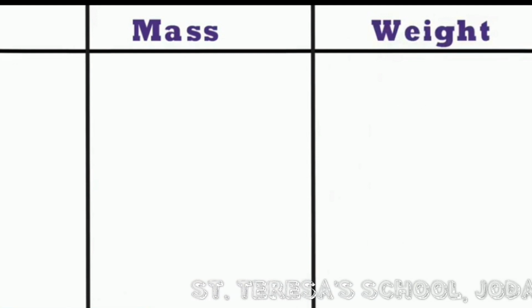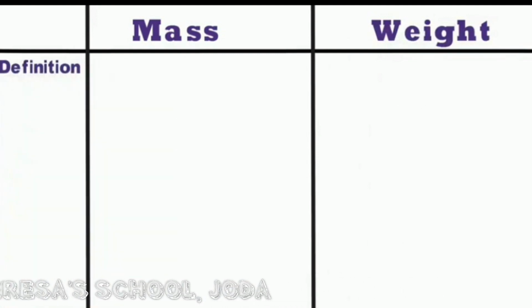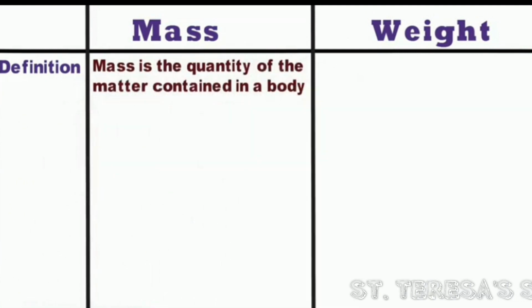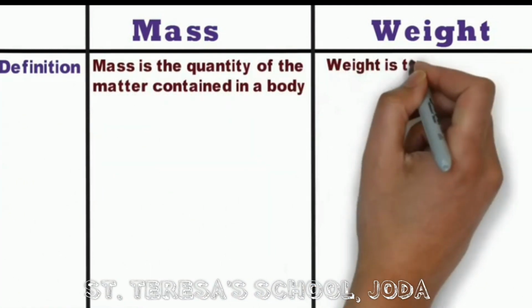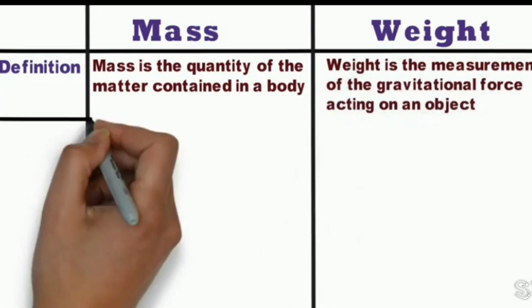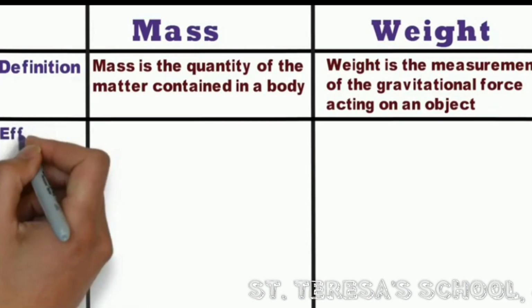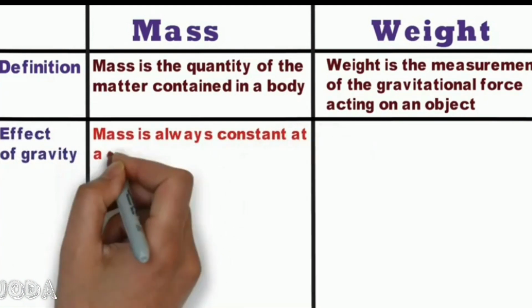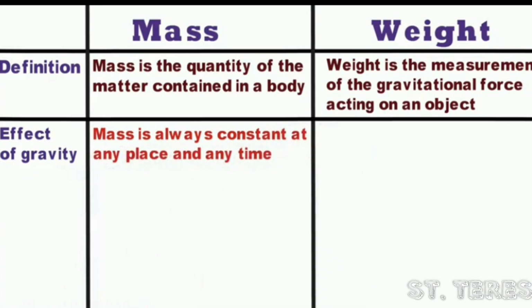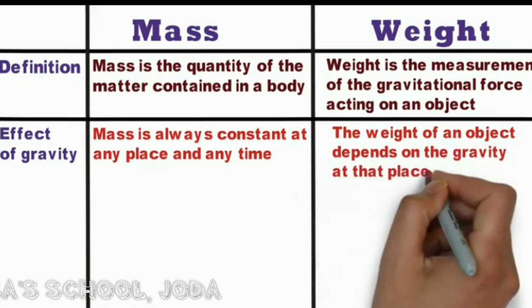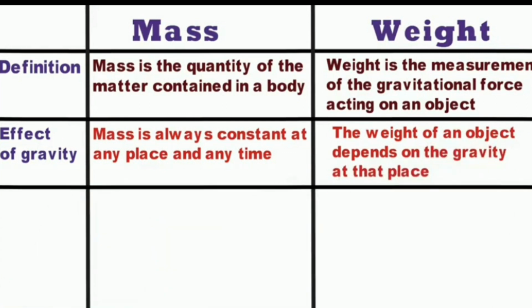Now let us find out the differences between mass and weight. First, according to definition, mass is the quantity of matter contained in a body, whereas weight is the measurement of gravitational force acting on an object. Now let us see the second difference. According to the effect of gravity, mass is always constant at any place and any time, whereas the weight of an object depends on the gravity at that place.